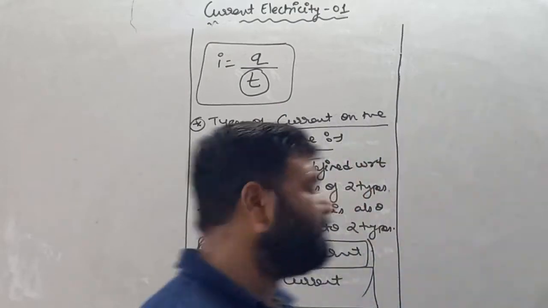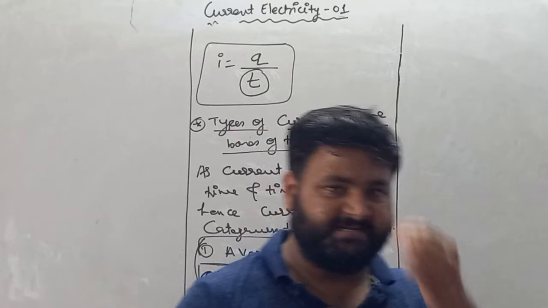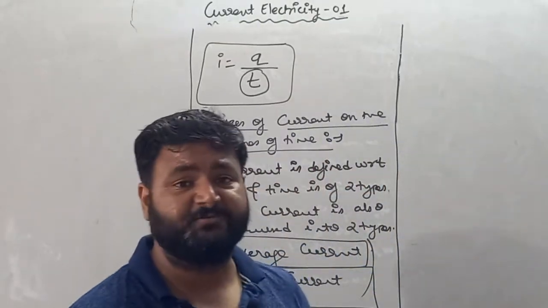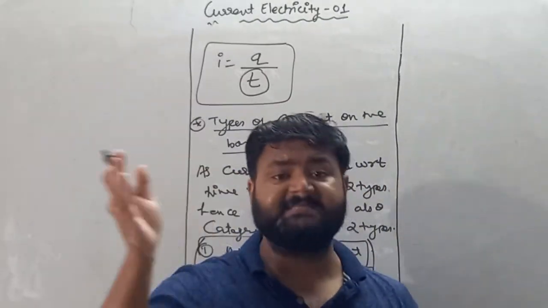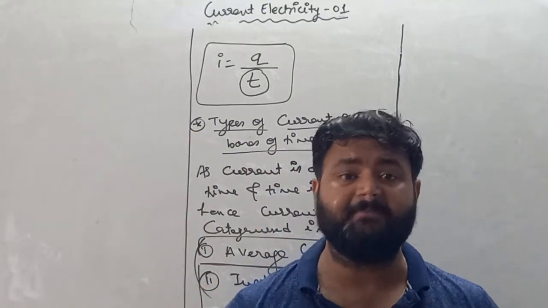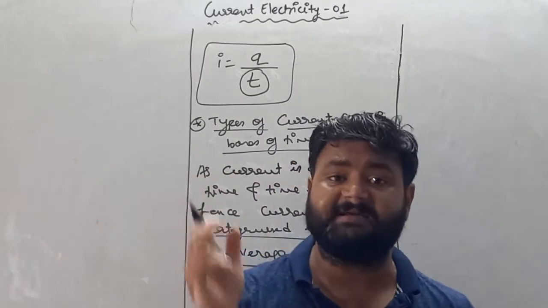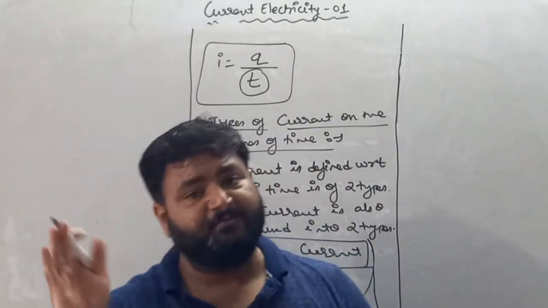So let's check out what actually average current is and what actually instantaneous current is. You have to remember this thing, my dear student: current is categorized into two types on the basis of time. Why? Because current is defined with respect to time. See the definition, it is rate of flow of charge with respect to time.